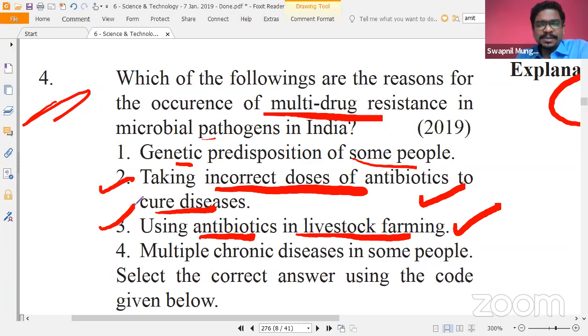But there are many people whose such kinds of opinions have been debated by UPSC in the past. So let's wait for the official answer key. But most probably the correct answer is going to be 2 and 3.